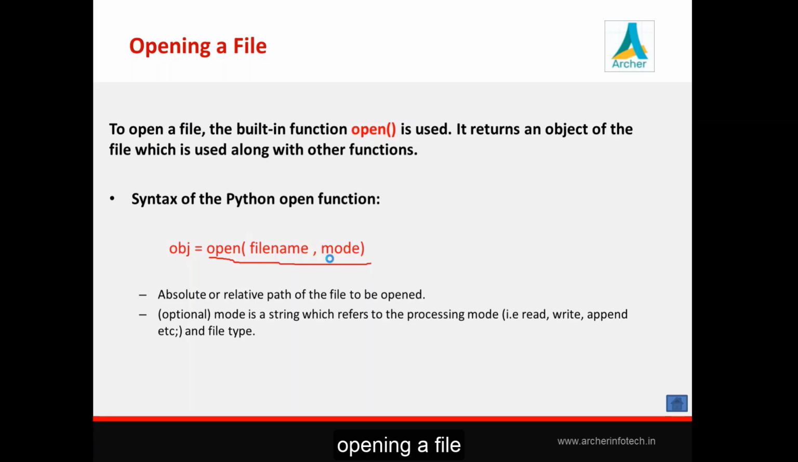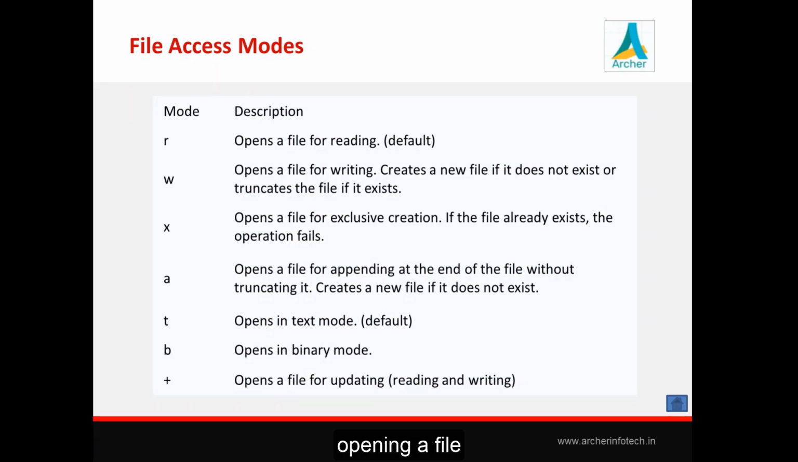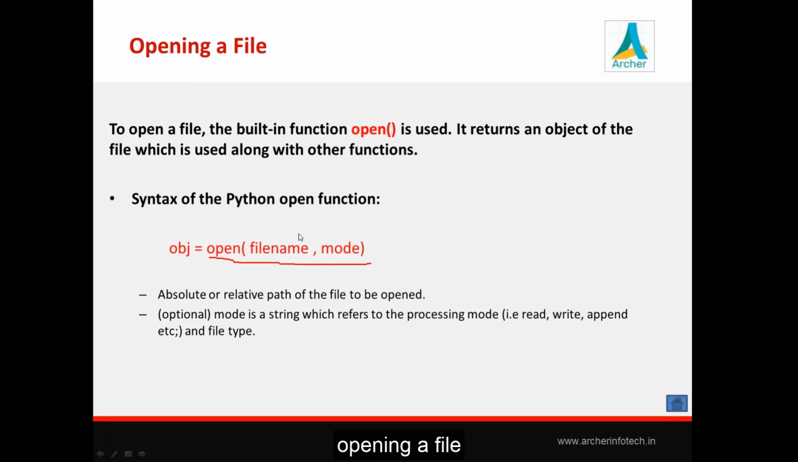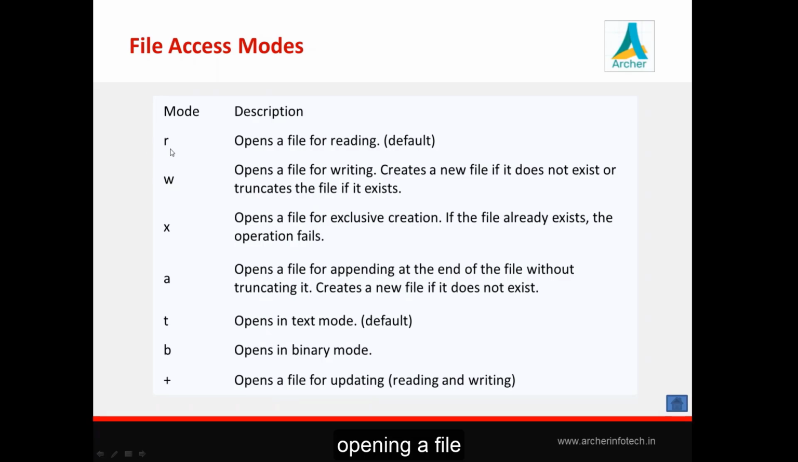Okay, so in the next slide we will check these file access modes, means how we can access these files. First of all, as we have said right now, this parameter mode is an optional parameter, it has a default value. So you can check this R mode is the default mode, means whenever you open a file without providing access mode, it is always open for reading purpose.